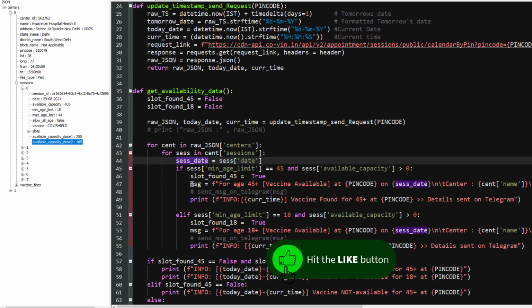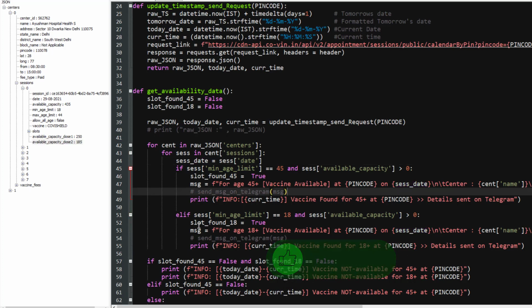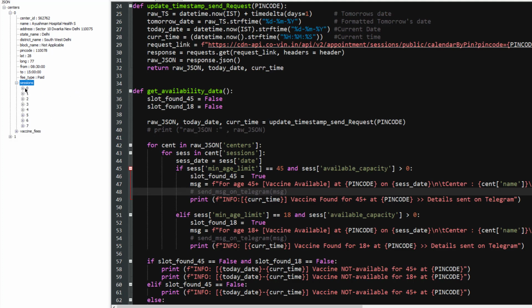Once this message is created, I will send it using Telegram, which right now we have not discussed, but we will discuss later on. For the time being, let's consider that there is a function which can send a message once any vaccine slot is available. So this is how we are parsing, and we will go through each center and each session. First time we are parsing 0, then second time 1, similarly we'll parse till 7.